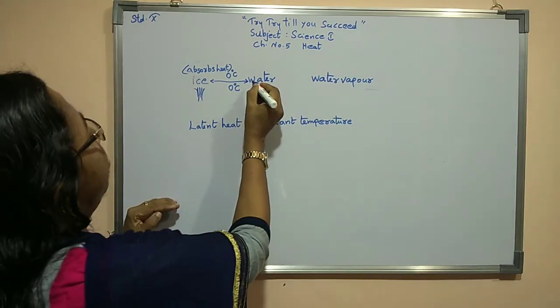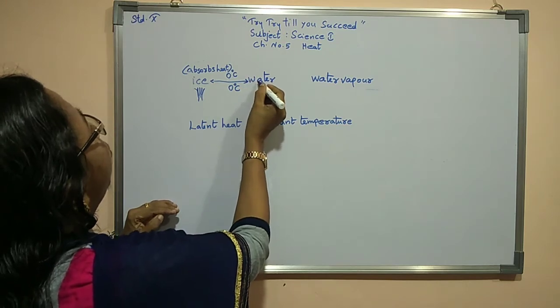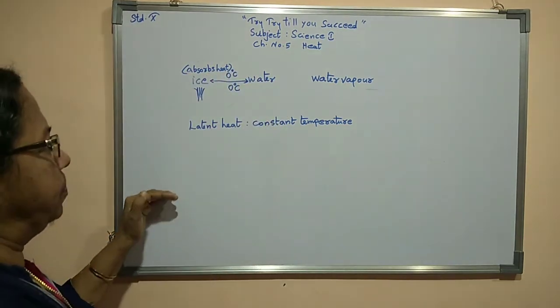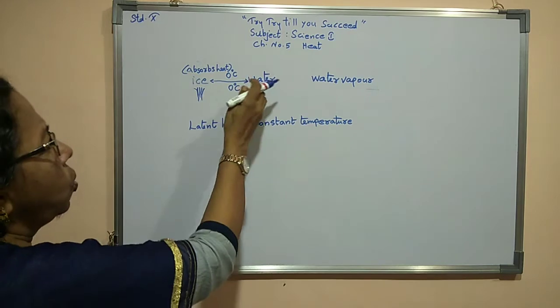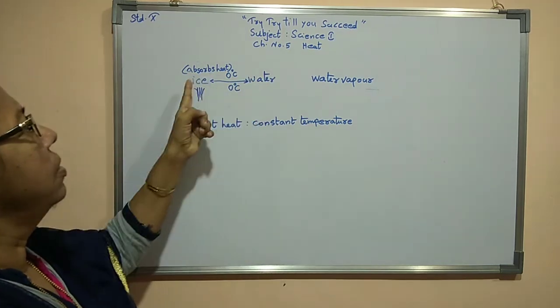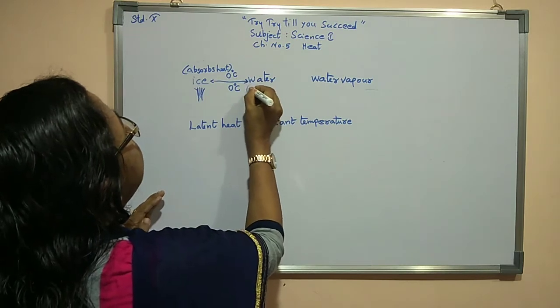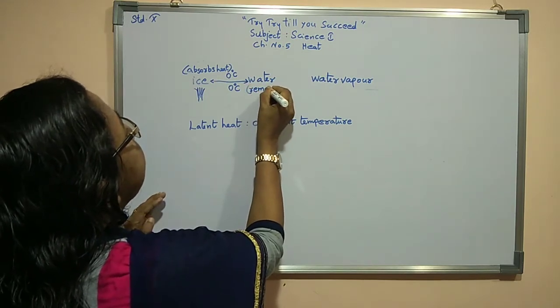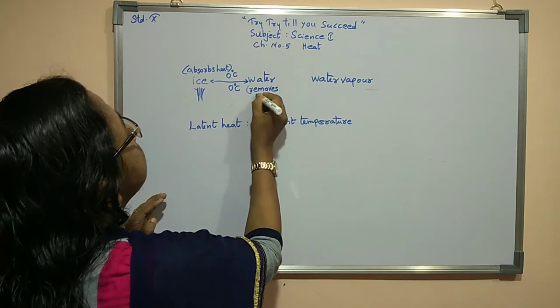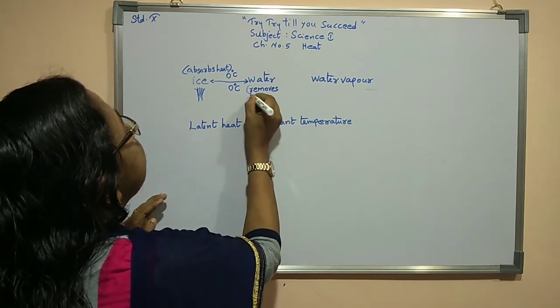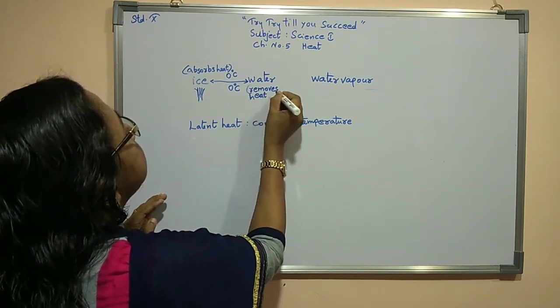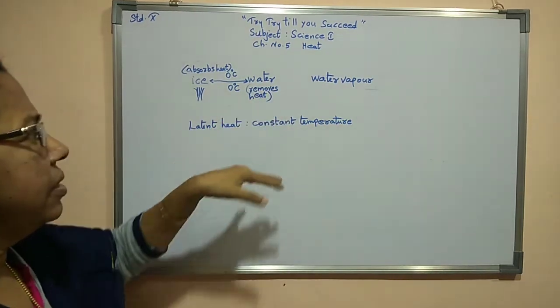Now again when we transform water to ice, that means we need to cool water. So we can say that at that time water removes its heat energy, or heat is removed from water.